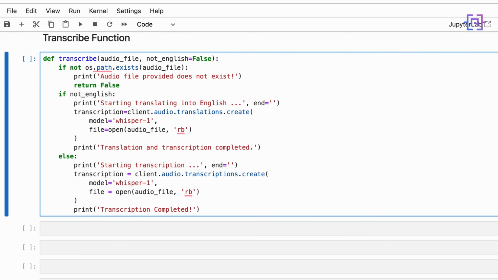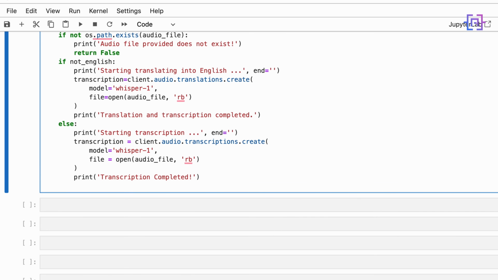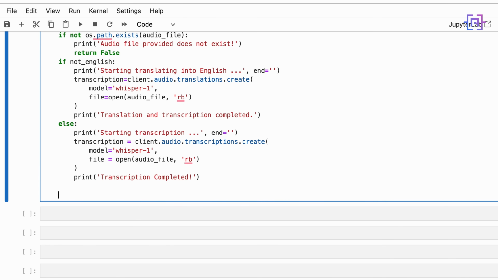Okay, now we got the transcription of the audio file. So we want now to save it to our local drive. So first we want to extract the name and extension of the audio file provided to this function. We'll say os.path.splitext(audio_file). We want to save the transcription in the same file name, but we will add transcript at the beginning.